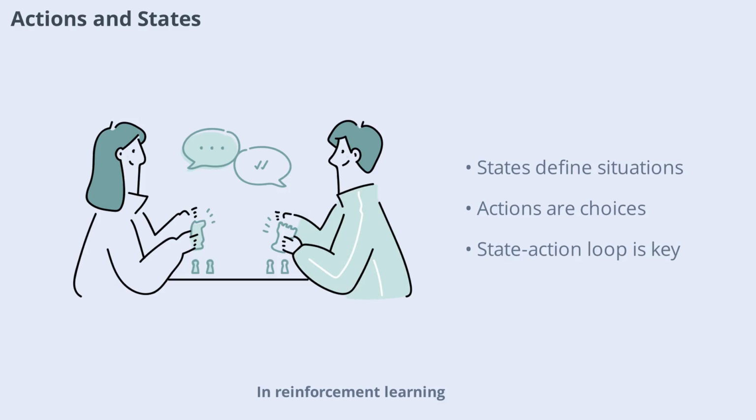In reinforcement learning, the agent operates in a world defined by states and actions. A state represents the current situation or context the agent finds itself in, while an action is a choice the agent can make. For example, in a chess game, a state could be the arrangement of pieces on the board, and an action would be moving a piece. The agent observes the state, selects an action, and then the environment transitions to a new state. This continuous loop of observing, acting, and transitioning is fundamental to how reinforcement learning works.